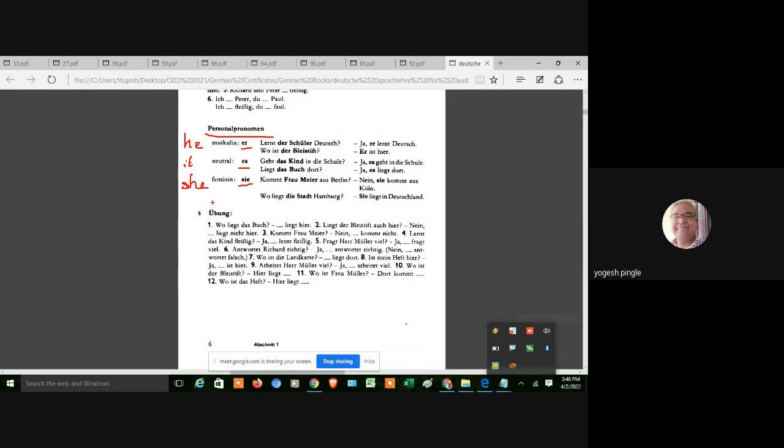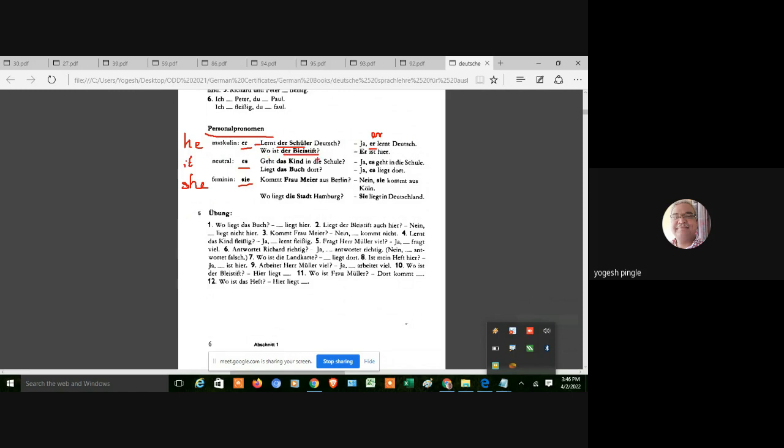Now here, let's say the example is like this: lernt der Schüler Deutsch? The meaning is, does the student learn German? So now my answer is, yes, he learns German. So he means er, right? So "er", simple.